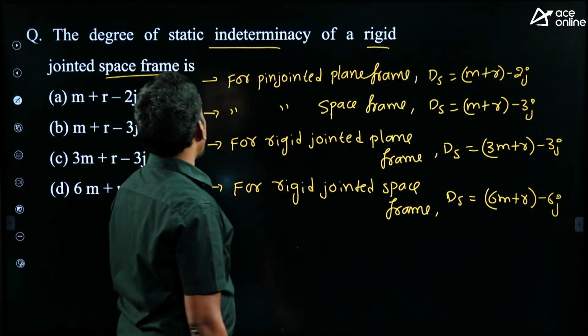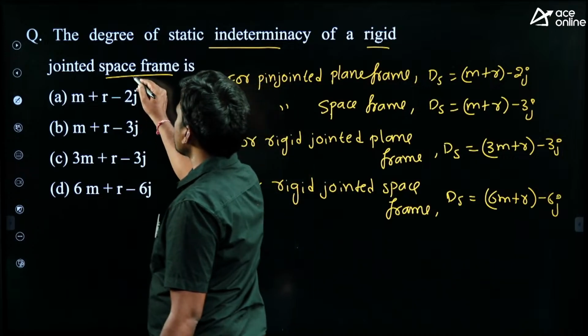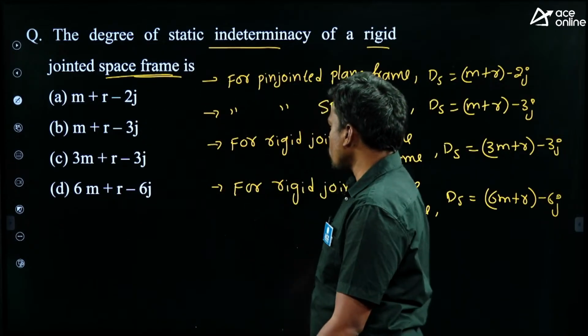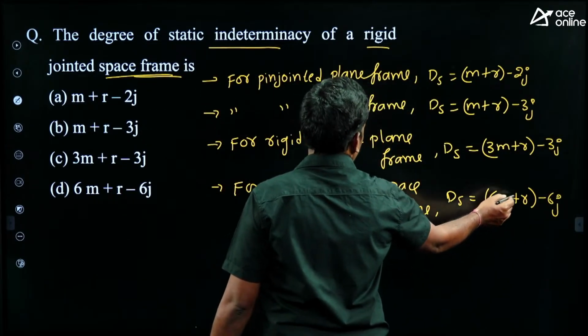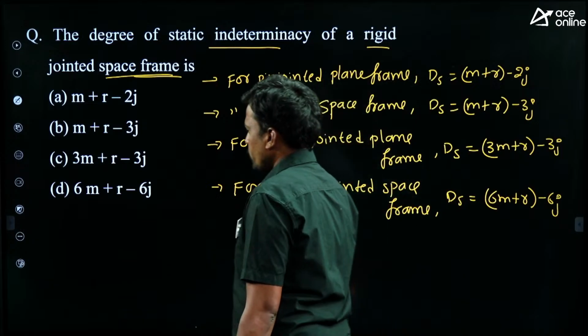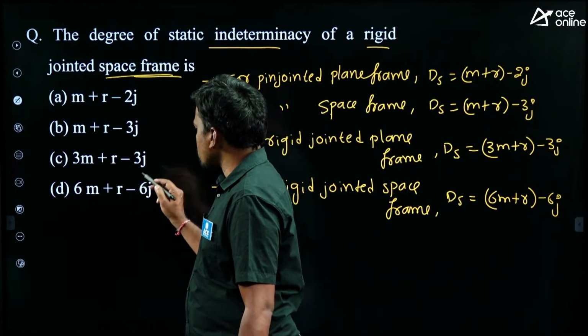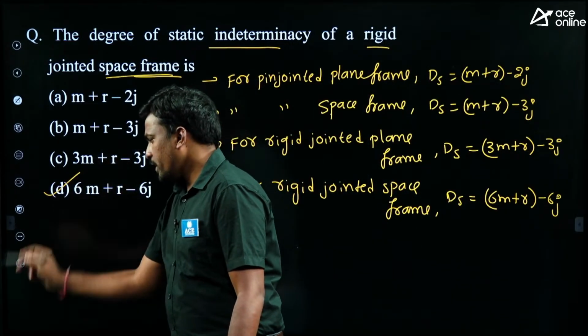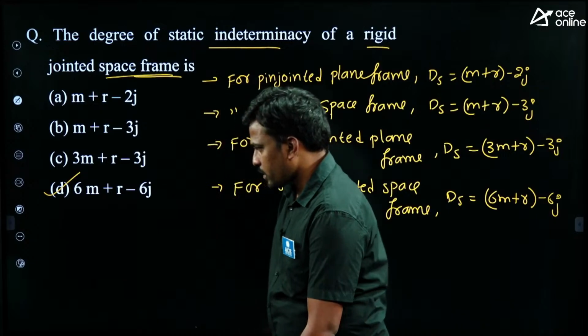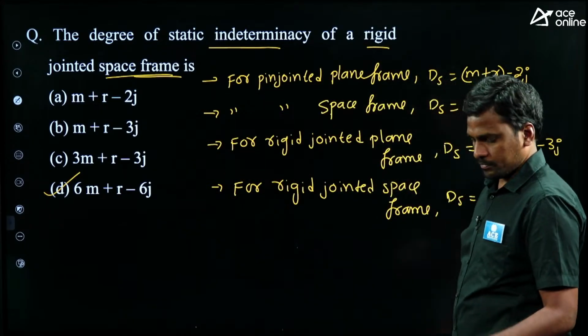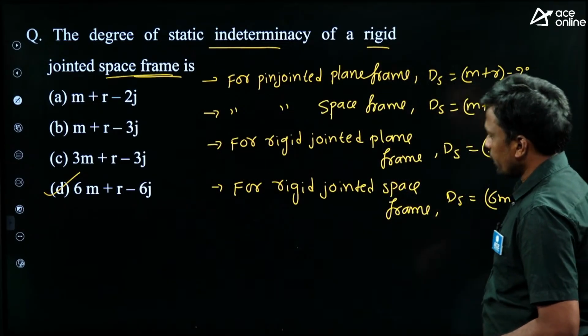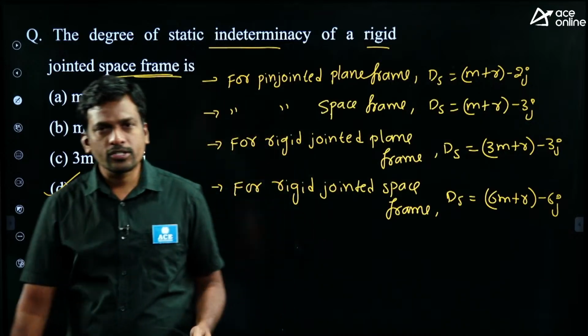Okay, check it. He is asking about a rigid jointed space frame. For a rigid jointed space frame, 6M plus R minus 6j. Okay, 6M plus R minus 6j. Then option D is correct. Yes, correct, students. Right. Then next question.